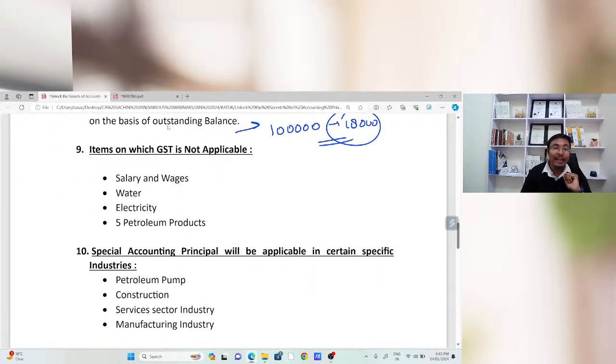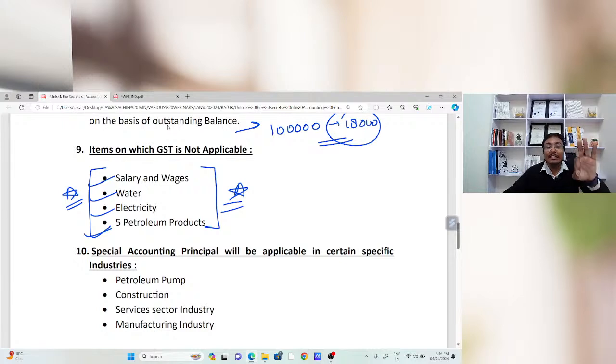Now, there are certain items on which GST will not be applicable. This is just for your general knowledge, because I know that everyone has an idea that GST will be applicable on this particular thing and not on that. You need to check salary, wages, water, electricity and petroleum products. On these things GST will not be applicable. That means there is no applicability of GST on these types of products. So whenever you book these types of expenditure, there is no application of GST.